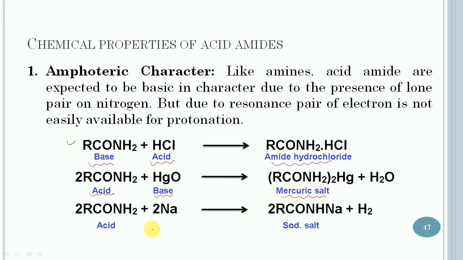In the third case, the acid amide is treated with sodium metal. In this case, the amide will act as an acid. So finally the sodium salt of the amide will get formed. This amide has an amphoteric character: it will act as an acid in a few cases, and in a few other cases it will act as a base.